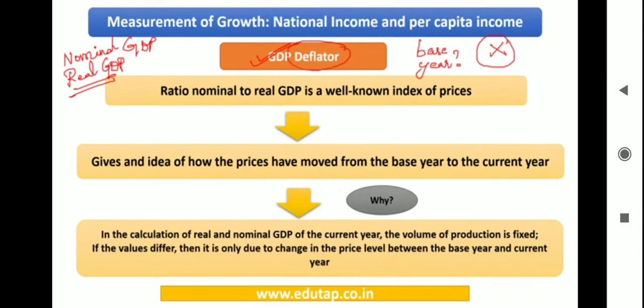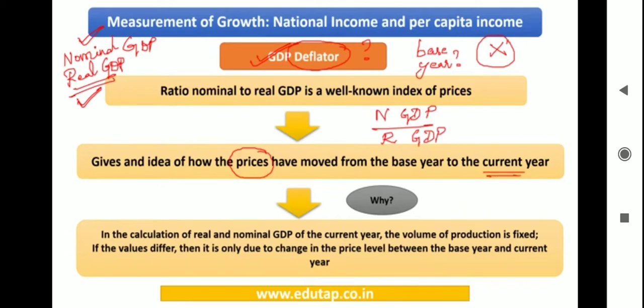Now here you can see how do you arrive at this GDP deflator, that is the question. Okay, now you need to use both the nominal GDP and the real GDP to arrive at this particular term, that is GDP deflator. So it is nothing but the ratio of nominal GDP to real GDP. Okay, so when you divide these two terms, you would get the GDP deflator. And when you see this number or when you see the answer, you will be able to find out how the prices have actually moved from the base year to the current year.